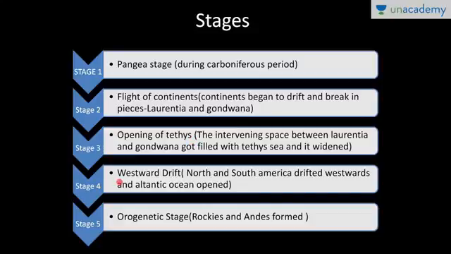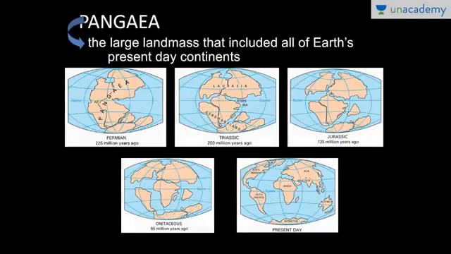In the next stage, there was this westward drift of North and South America. They started drifting westward and it led to the opening of the Atlantic Ocean. The present S shape of the Atlantic Ocean is due to the westward drift of North and South America. The next stage, the orogenic stage, was when different mountains like the Rockies and Andes were formed. Yes, these are the different stages.